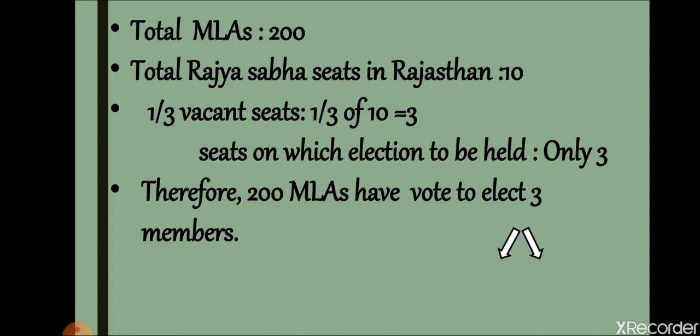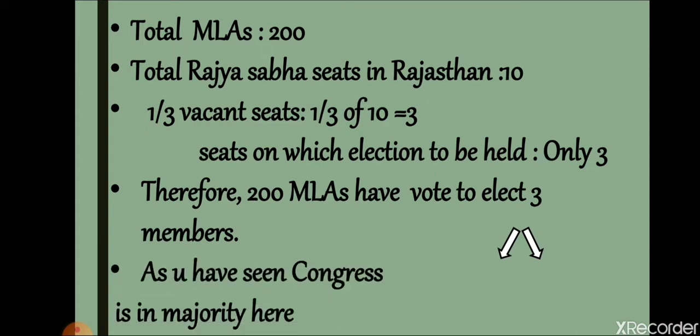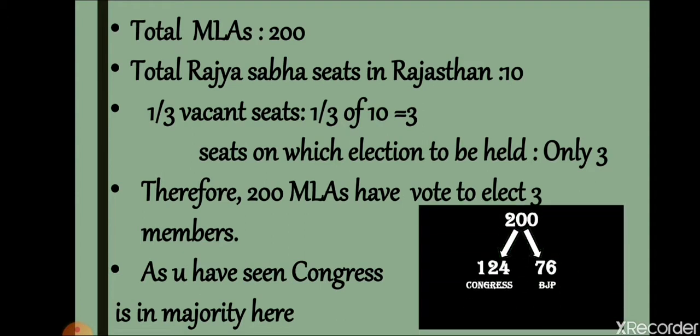So therefore 200 MLAs have to vote to elect only 3 members. As you have seen, Congress is in majority here. 124 seats are with Congress and 76 seats are with BJP. So it is quite known that if the members of the Congress choose the Congress candidate, then the Congress candidate will win because they are in majority.